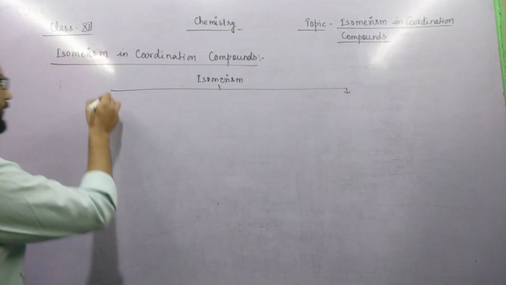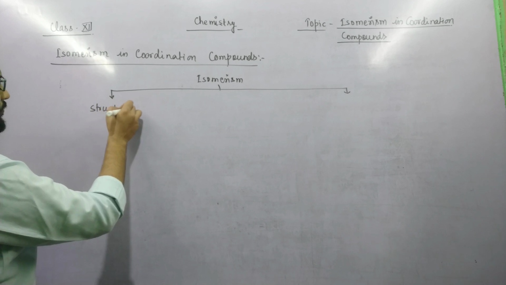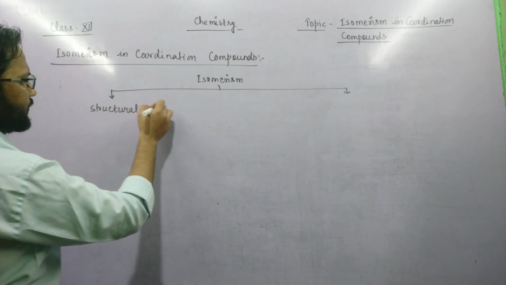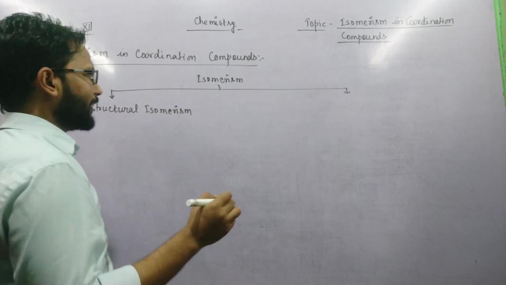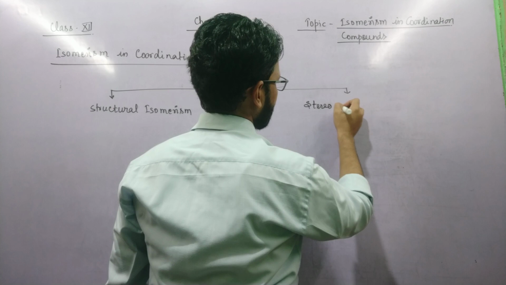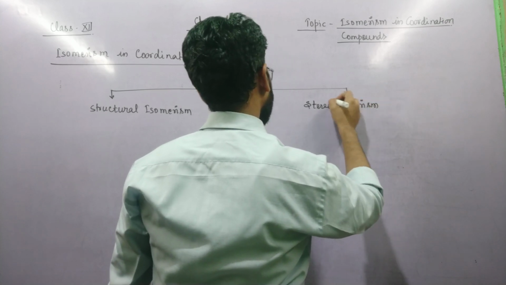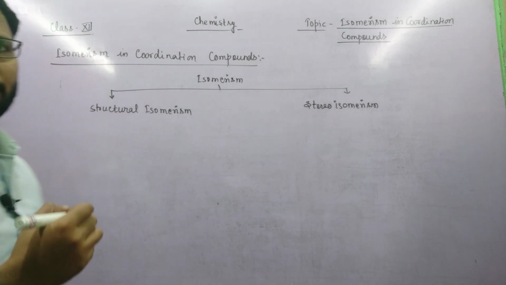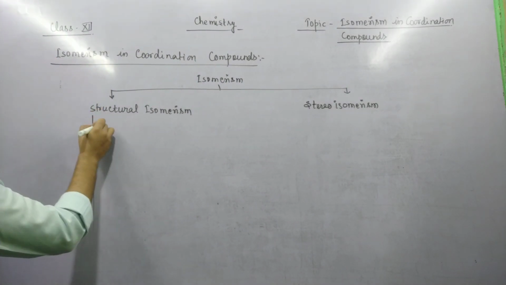First is structural isomerism, and the second type is stereoisomerism. Is it clear?